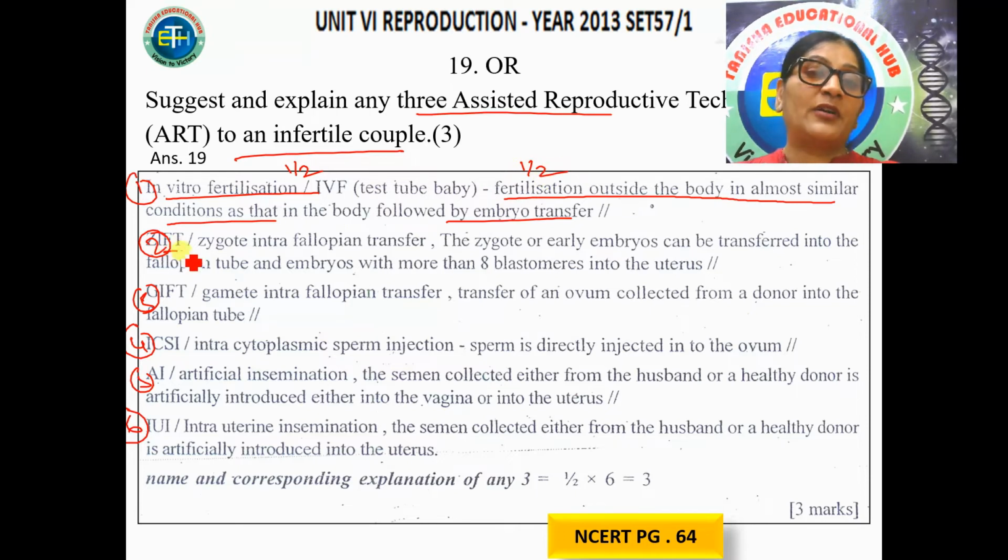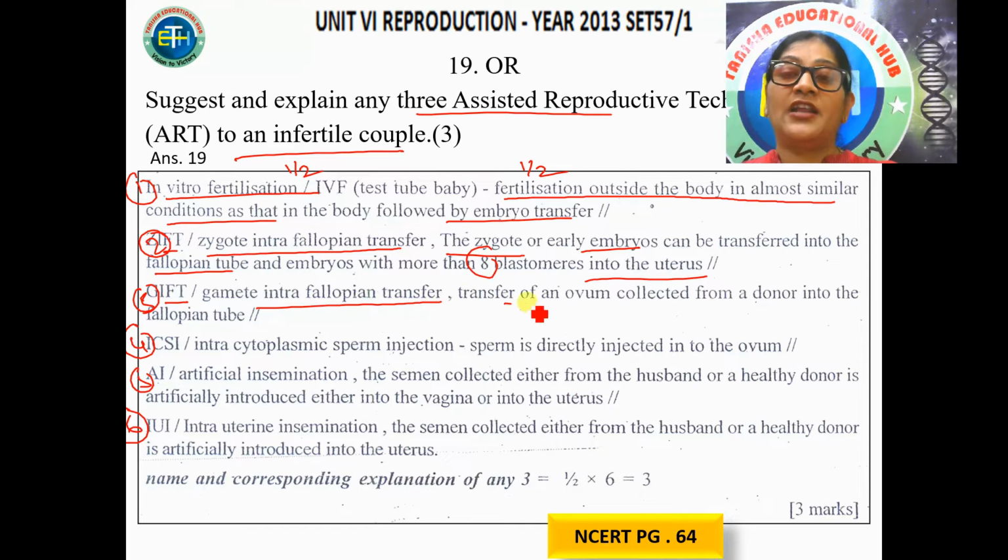Second, you could have given ZIFT, zygote intrafallopian transfer. The zygote or the earlier embryo can be transferred into the fallopian tube, but if it is more than 8 blastomeres, it has to be transferred into the uterus. Third, you could have written about GIFT, gamete intrafallopian transfer. Here the ovum is taken from a donor and transferred into the fallopian tube. Or you could have written about ICSI, intracytoplasmic sperm injection, where the sperm is directly injected into the ovum.